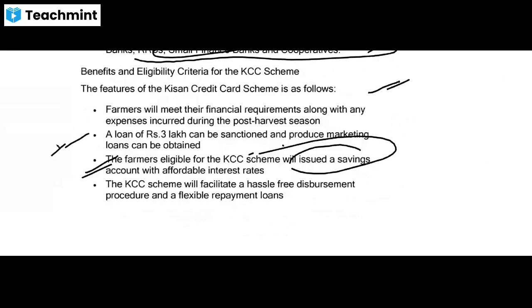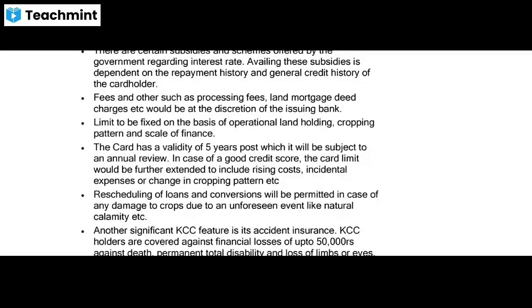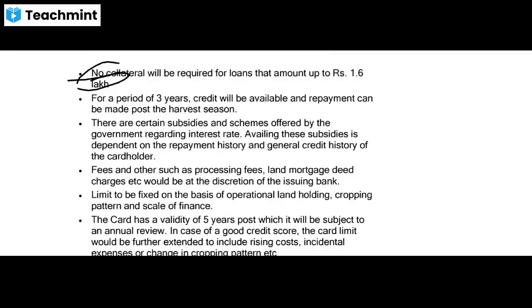The KCC scheme will facilitate hassle-free disbursement, produce and flexible payments loans. Okay, so these are the benefits of these schemes. And you don't need to keep some collateral. Okay, if you are falling under the scheme, then you don't have to keep some collateral with the banks.